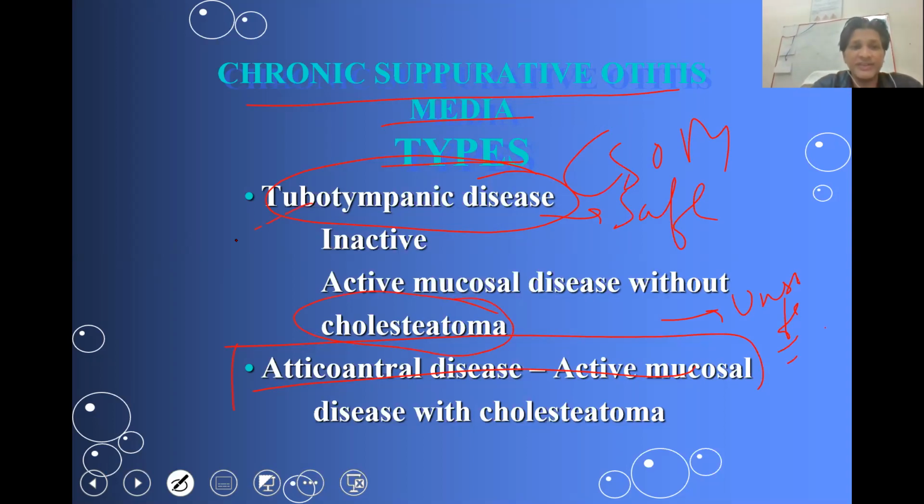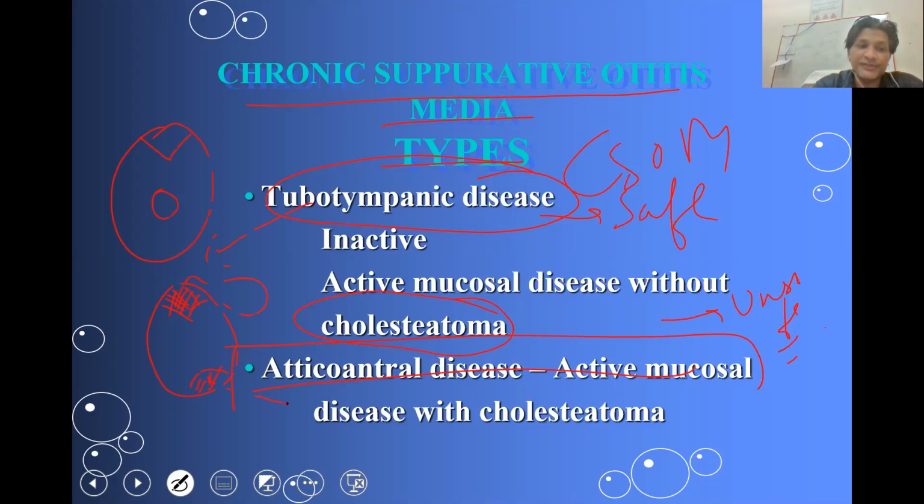The first one is a safe type of middle ear inflammatory sequence, in which we have a tubotympanic disease in which there is a central perforation. And in case where we have an attic perforation or a pars flaccida perforation or a marginal perforation, this will make the ear unsafe because of the high likelihood of having a cholesteatoma.